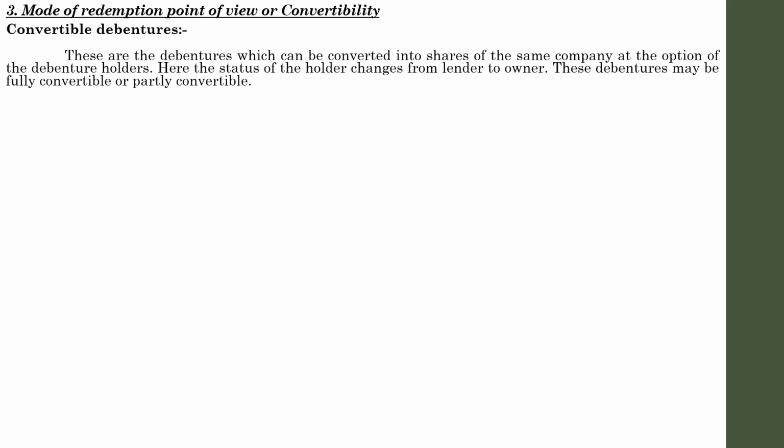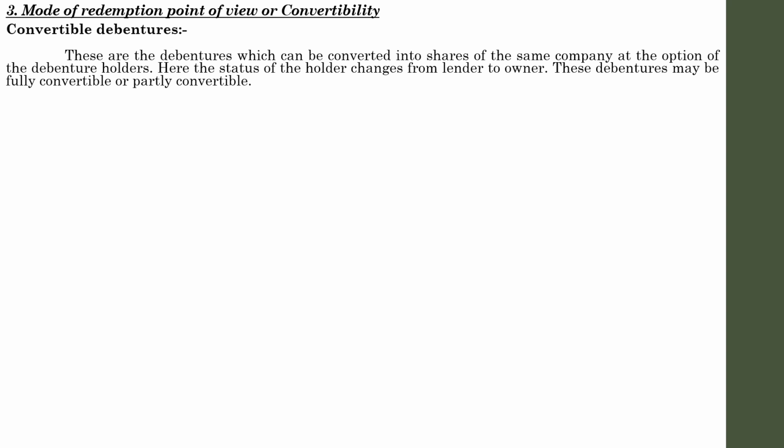These debentures can be converted into shares of the same company at the option of the debenture holder. This type of debenture enables its holder to change his status from that of a lender to the owner. At the beginning, it may be a simple or typical debenture, and later on, after a certain period, it can be converted into shares.